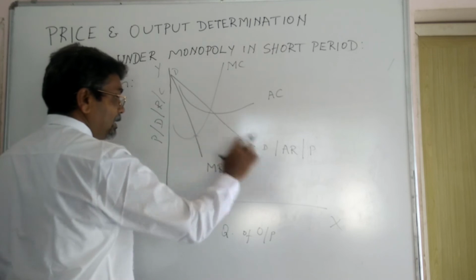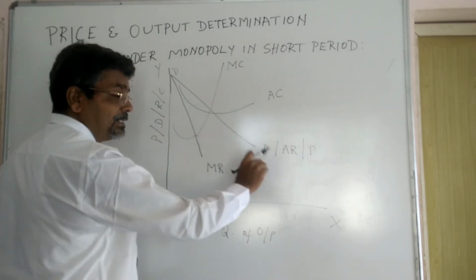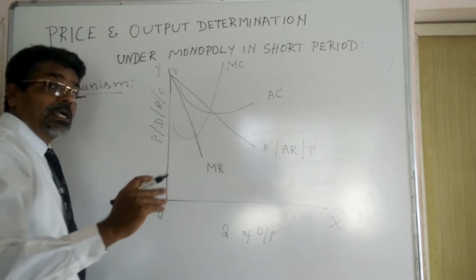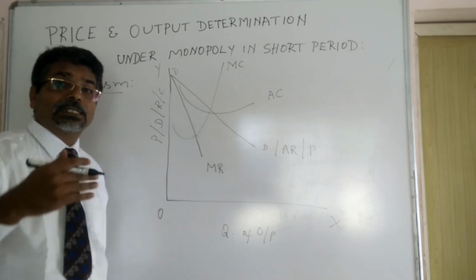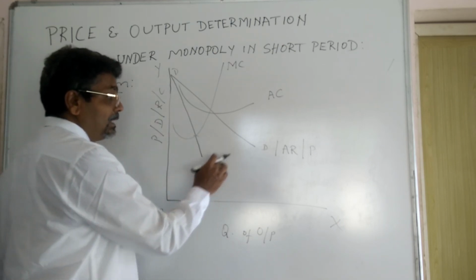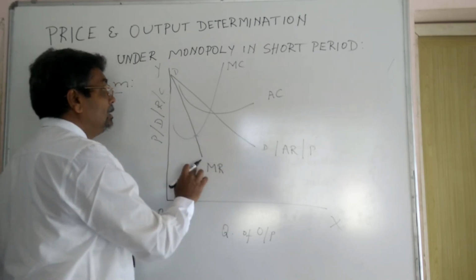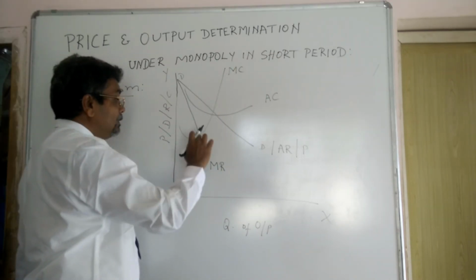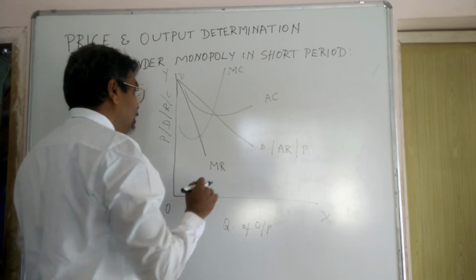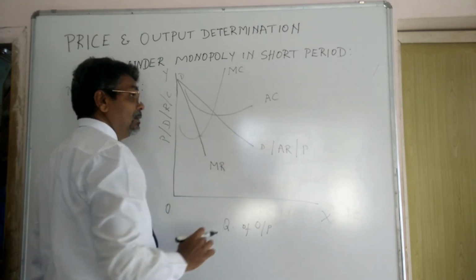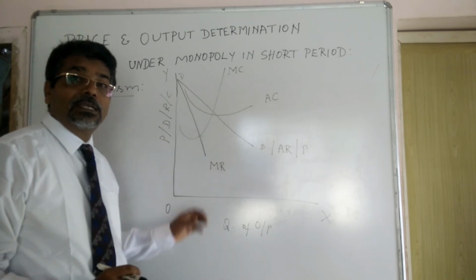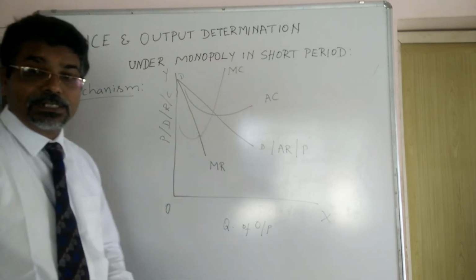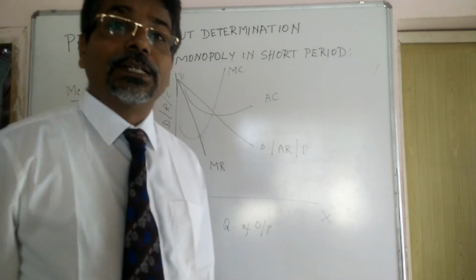These are the matters to be known here. The AR curve slopes downward from left to right. It is also called the demand curve, or price per unit. The MR curve means additional revenue obtained by selling additional output, and it lies below the AR curve. The marginal cost curve cuts the MR curve at its minimum point, and the AC curve is a slightly U-shaped cost curve. We understood the different cost curves and revenue curves.